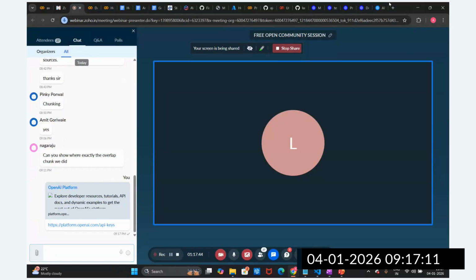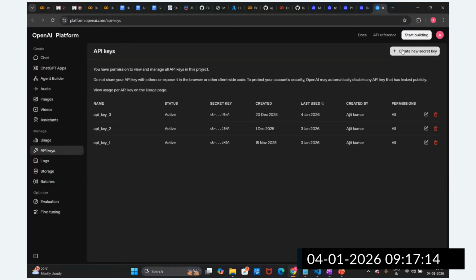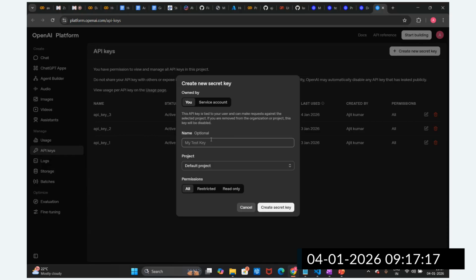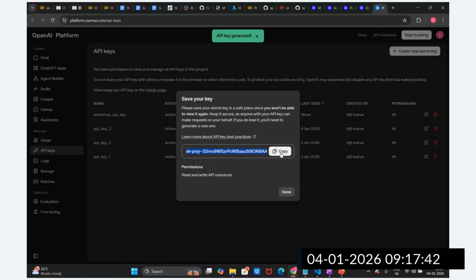This is the OpenAI key. So I'm going to create this key. Give it any name, that is fine. Then by default this project, and all permissions. I'm going to create this key, and just copy it, guys. Once this key is created, it will not be shown again. You won't be able to view it again. So just copy this, and we have to store it in the proper location.